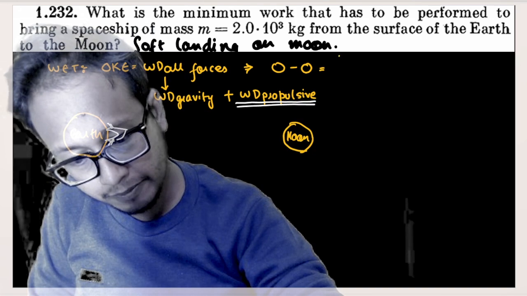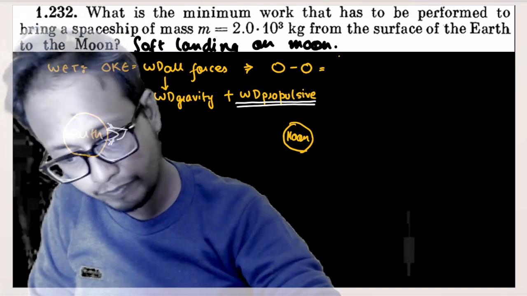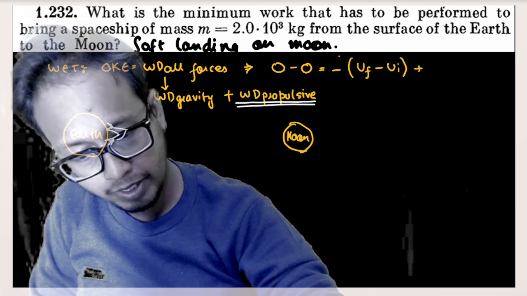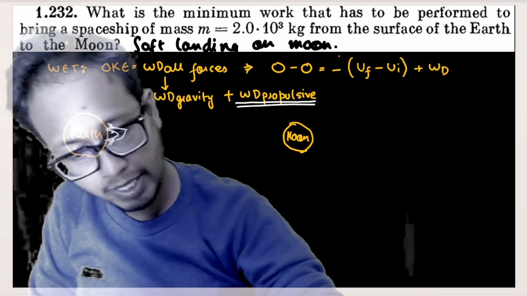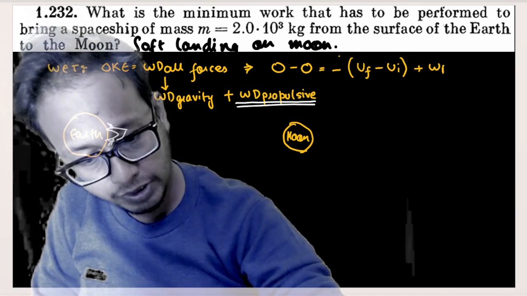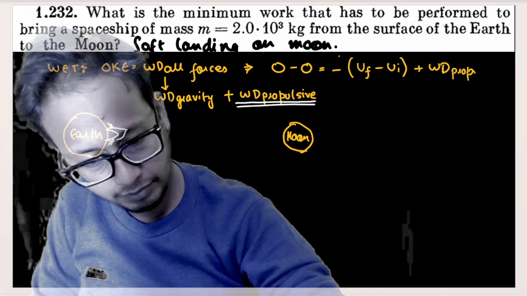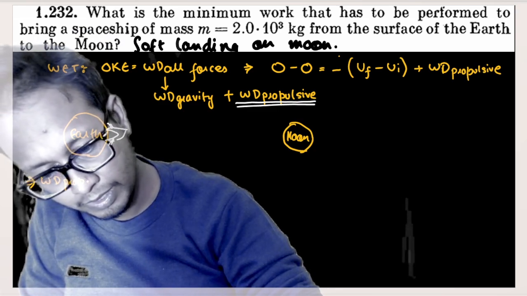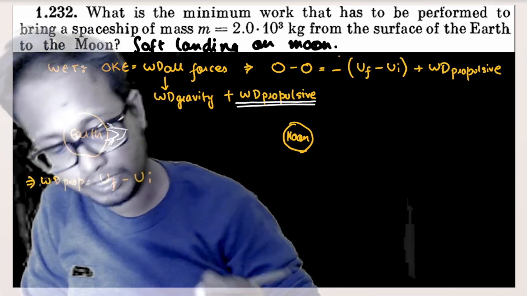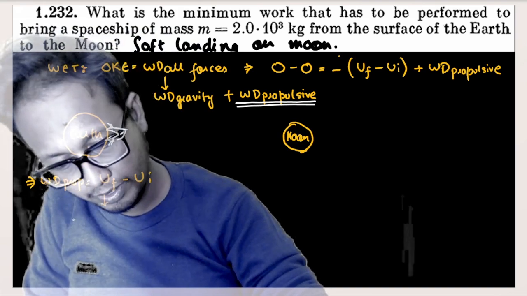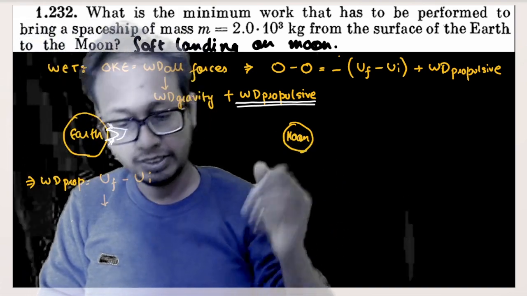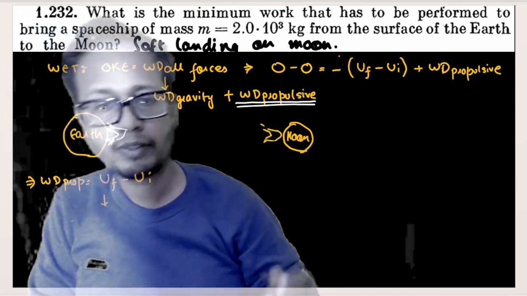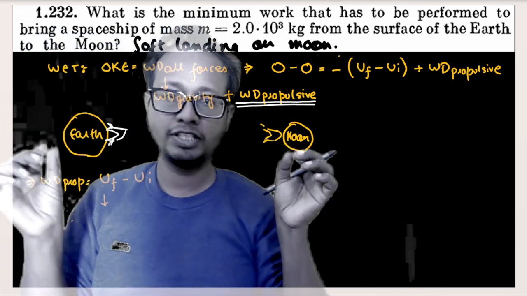What is the final potential energy? Minus of final potential energy minus initial potential energy plus work done by propulsive force or work done by external force. And this work done by external force is our question asked. Or work done by propulsive force is equal to final potential minus initial potential. What is the final potential? The final potential, that means when the rocket reaches the moon. What is the final gravitational potential? Gravitational potential due to moon plus gravitational potential due to Earth.